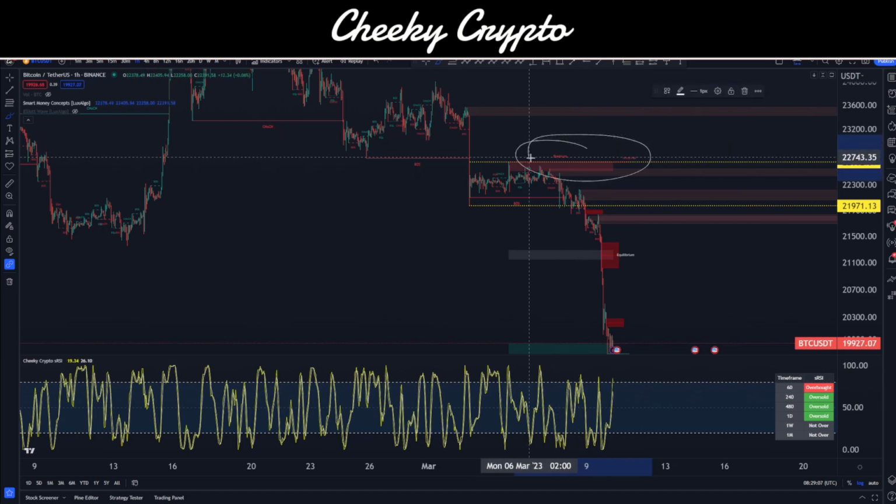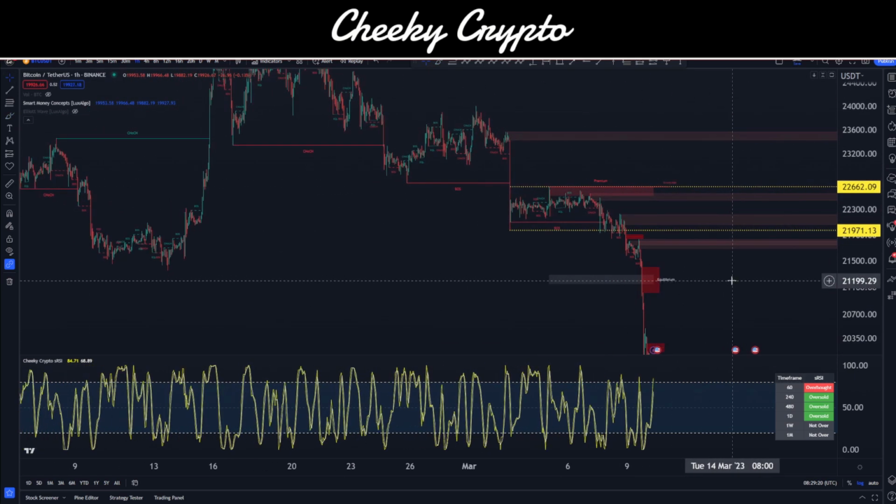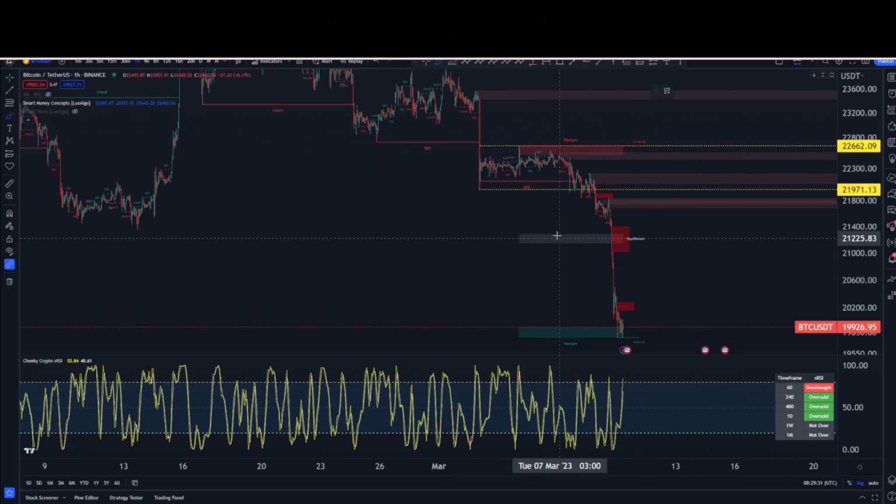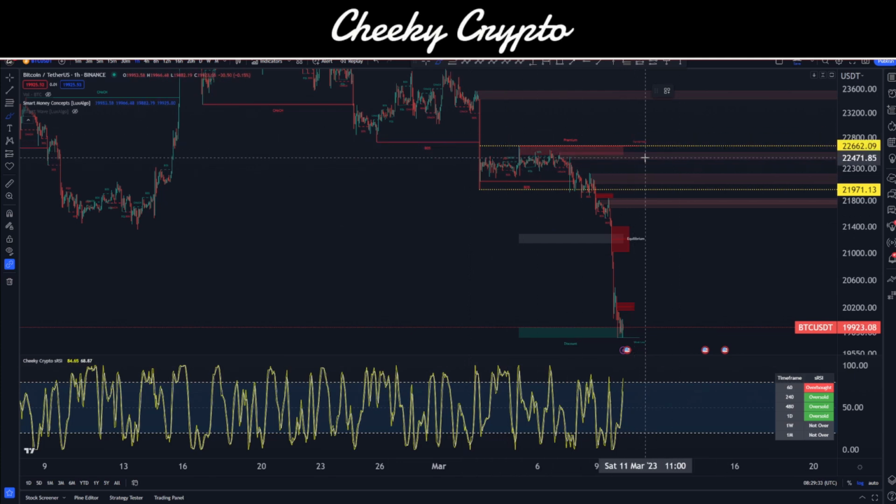So our premium area here, where people would be paying premium pricing, which you can see going on over here, is something that retail investors have been doing for a while because they believed they've been in a bull market. There are lots of comments over the last couple of months with people saying we'll never see $20,000 again. Well, here we are with $19,000. It was not a bull market. I've been talking about that for a while. This is not just a regular dip either, so bear those things in mind.